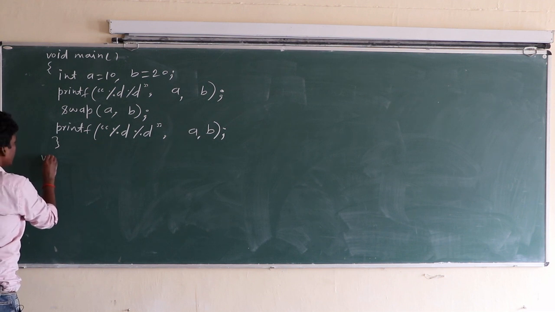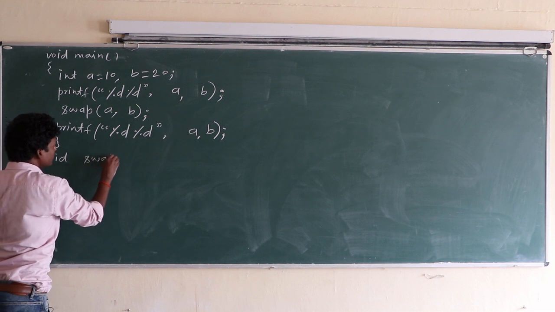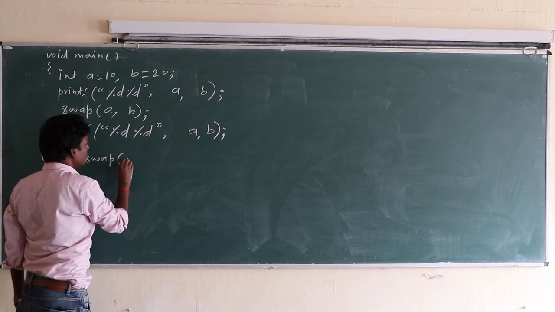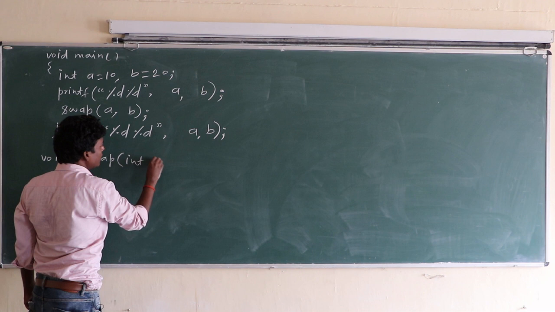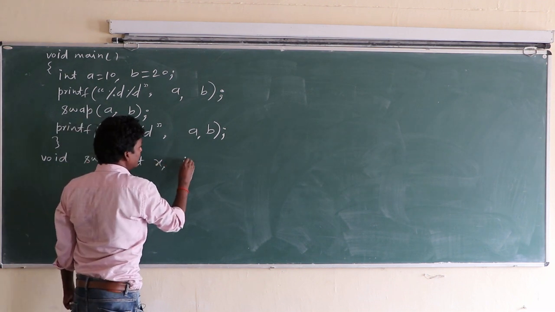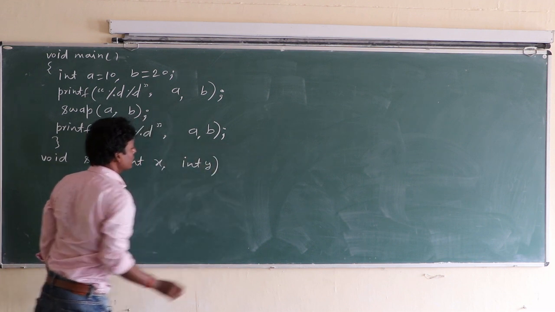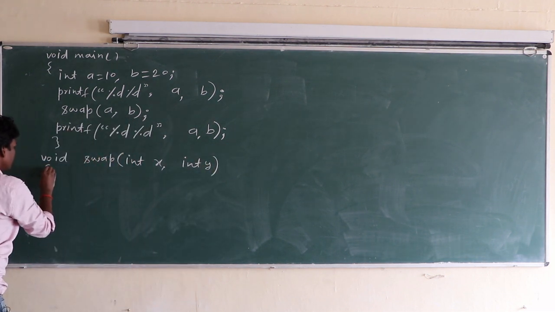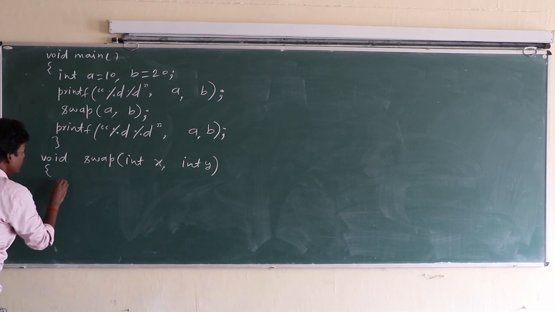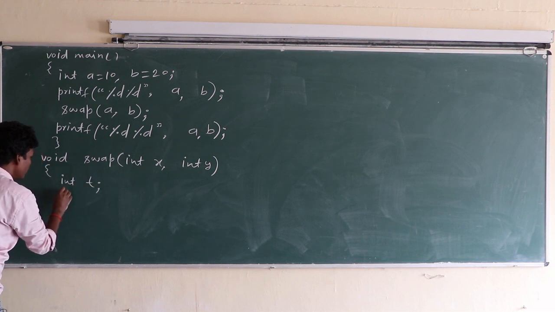Now void swap, int x, int y. Here int t is a third variable which is used for swapping two numbers.